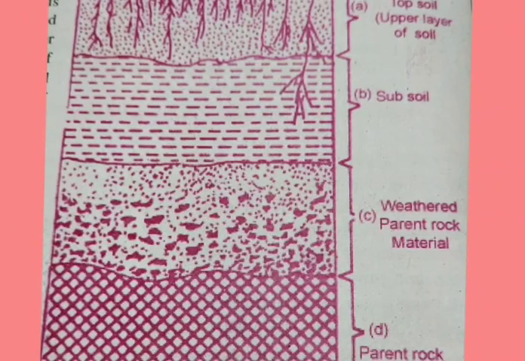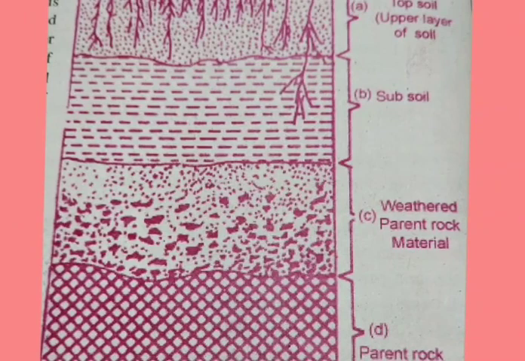Okay, here you see that the topsoil, the uppermost layer, is the real soil. Its important characteristic is the presence of humus and organic matter. What is the meaning of humus? What is humus? Decomposed organic matter of plants and animals is called humus. It is found in the topsoil and makes the soil fertile. You see that this humus only makes the soil fertile.